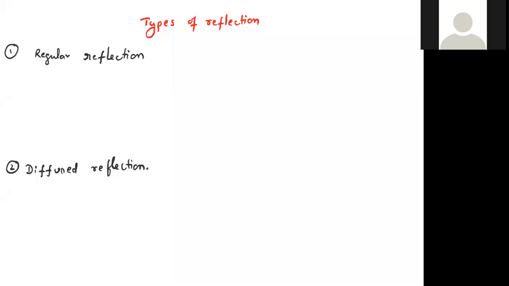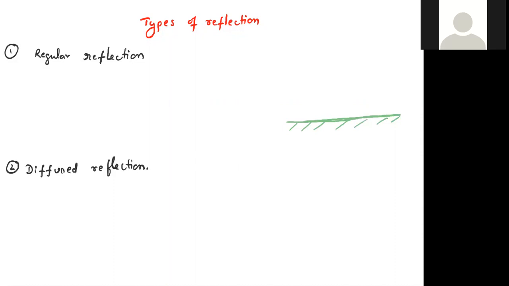Now, we'll discuss what are the different types of reflection. There are two types of reflection. One is called regular reflection. Second one is diffuse reflection. What is the difference between regular and diffuse reflection? Regular reflection is also called reflection from a smooth surface. Let's consider this is a smooth surface.